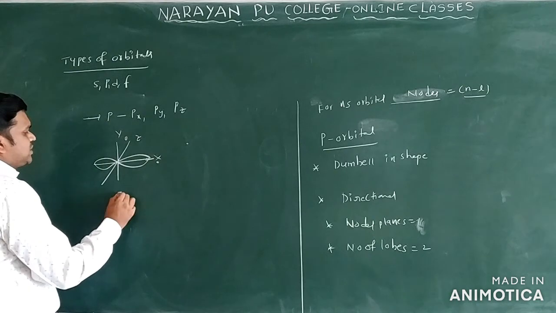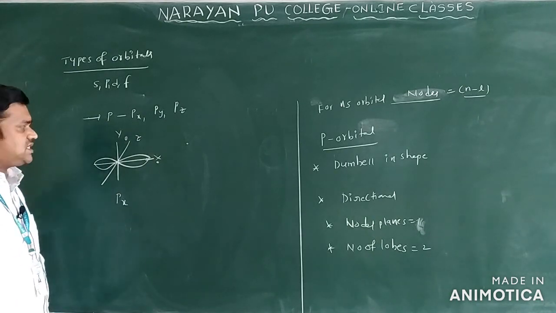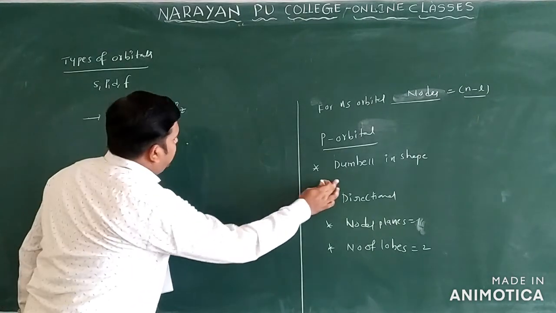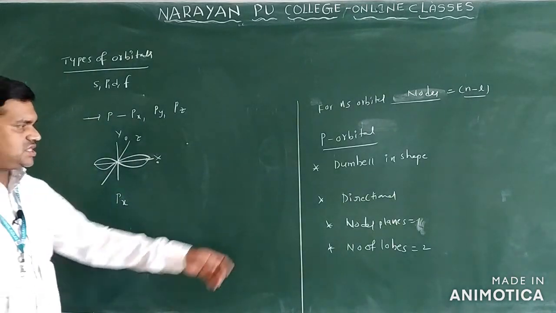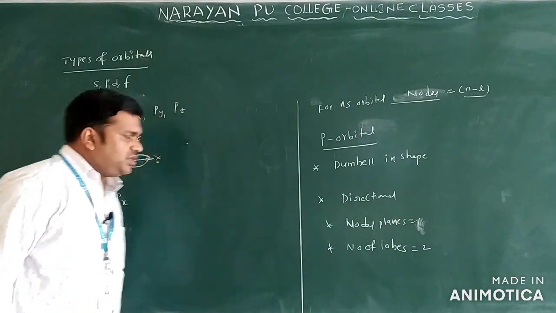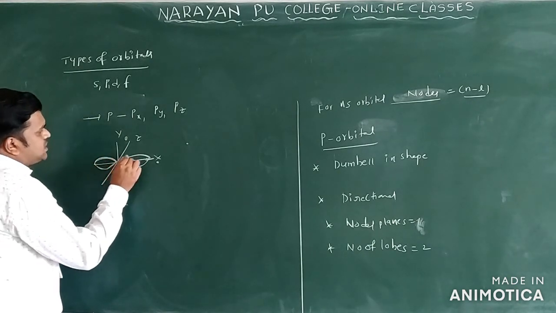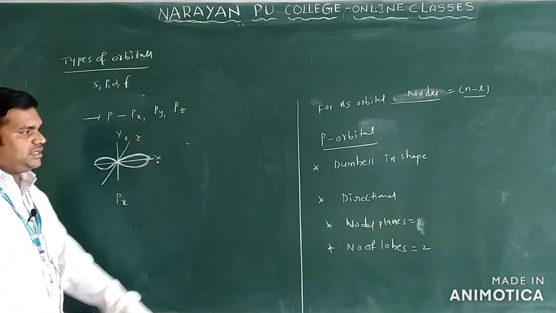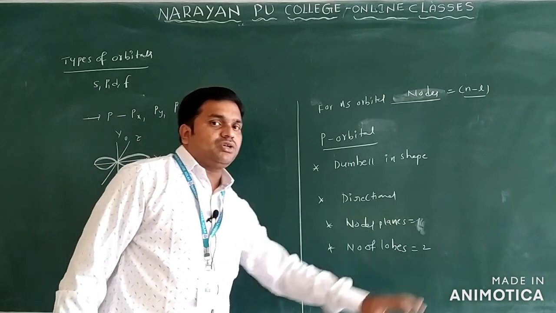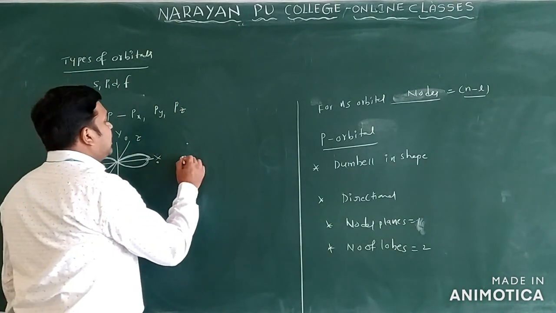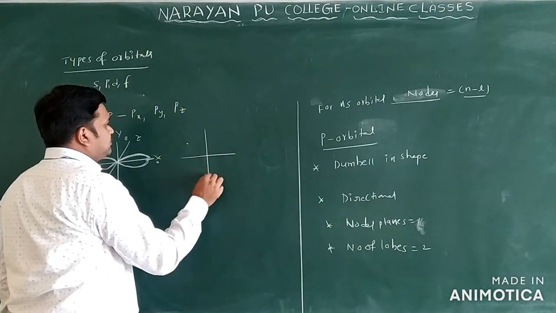This is a px orbital. And what is the shape I told? Dumbbell in shape, just like a dumbbell. This is called a lobe. So this is one lobe, and this is one more lobe. How many lobes are there? 2 only. Clear?